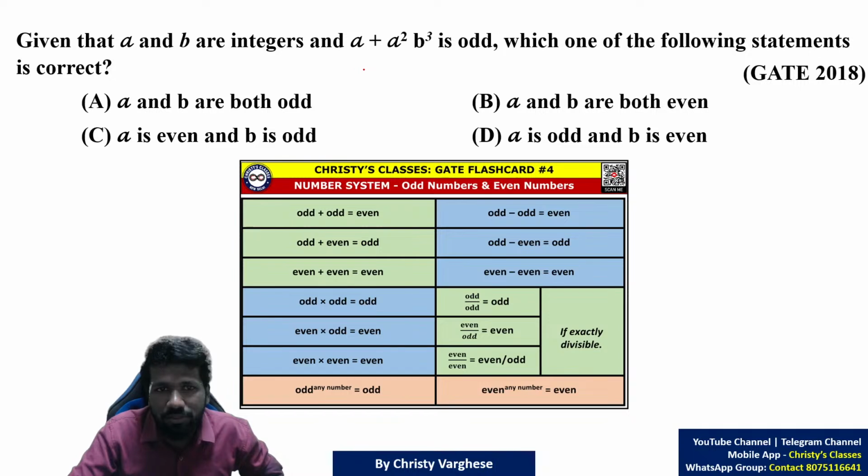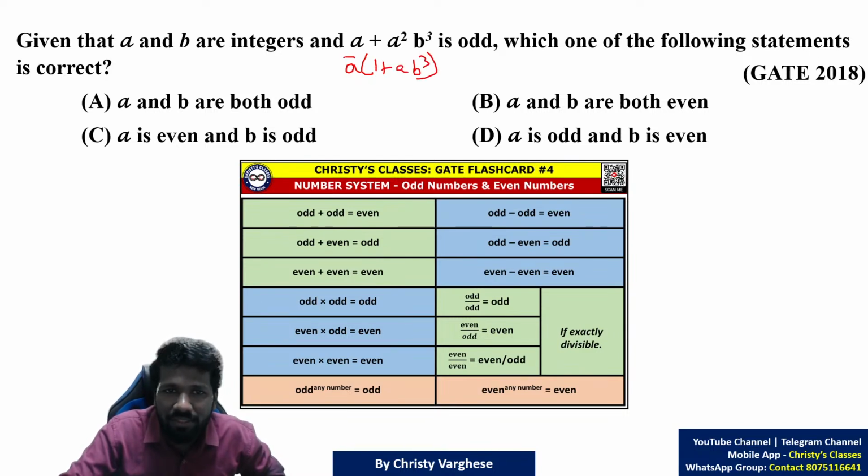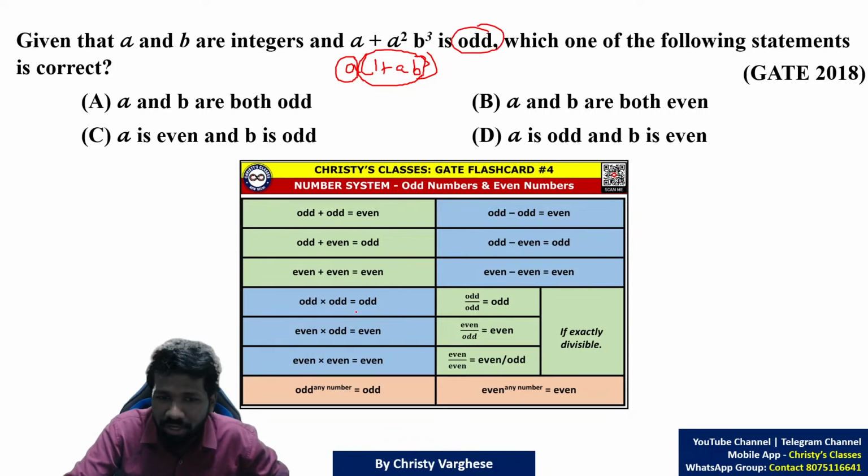Another way of doing it is you can take A outside common. In both the terms A is there. A times (1 plus A into B cube). This is a number into another number. For the product of two numbers to be odd, the only way is both numbers to be odd, because if one number is even, the product is even. Look at these 2 points in the flashcard.